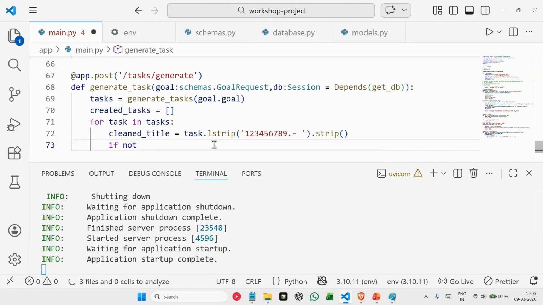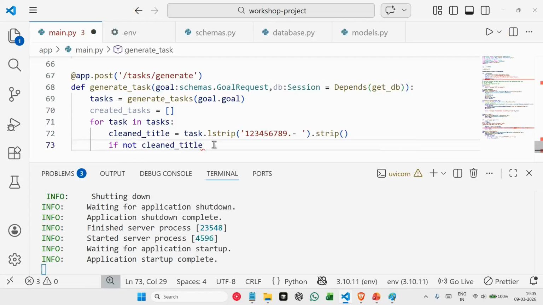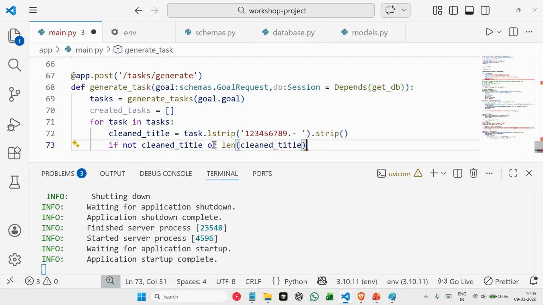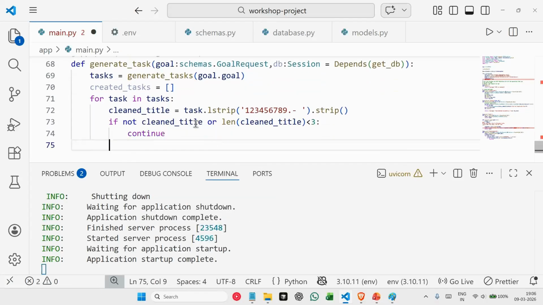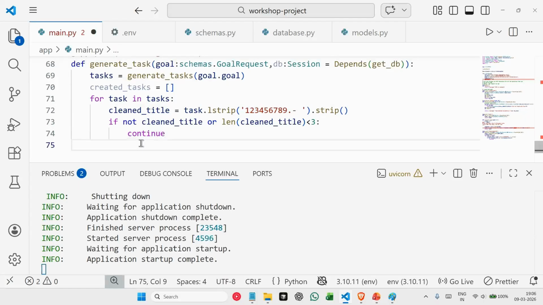If it is not cleaned, so if we don't receive any title, or if the length of the title is less than 3, we won't add any task here. We say continue. So what we are doing here is we are checking if we have received any task. From that task, we are stripping all the numbering and everything. If we have a proper task which is more than 3 characters, then we are adding. If not, we are continuing. We are just moving on to the next task.